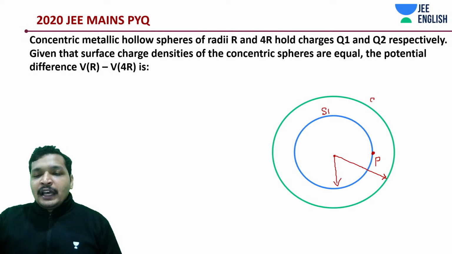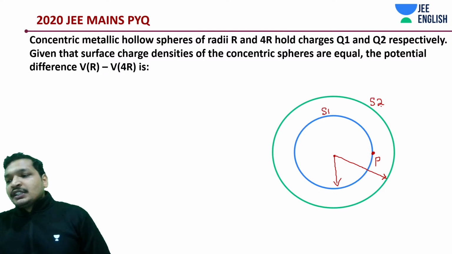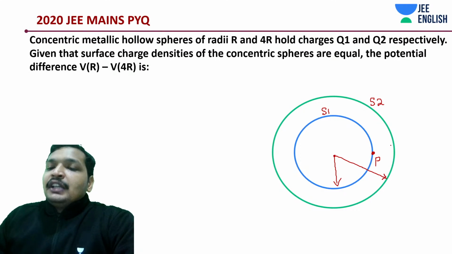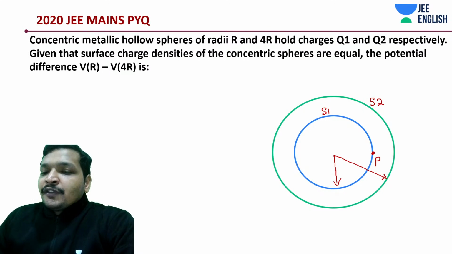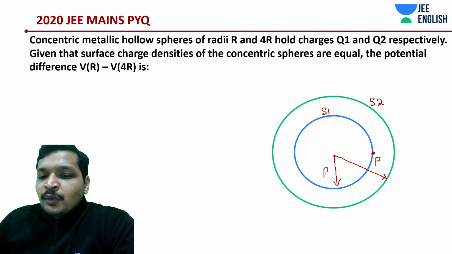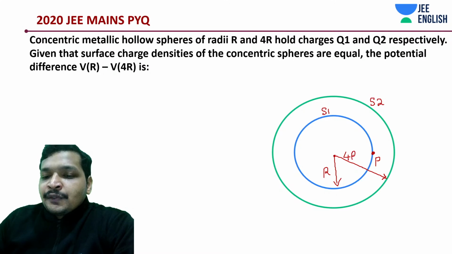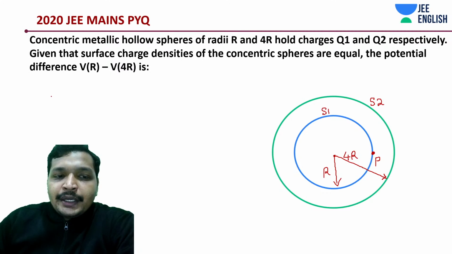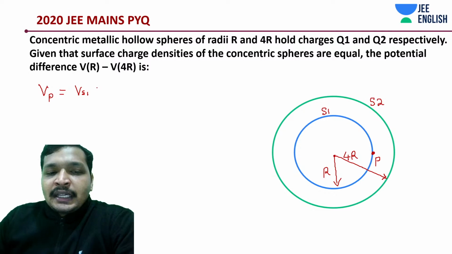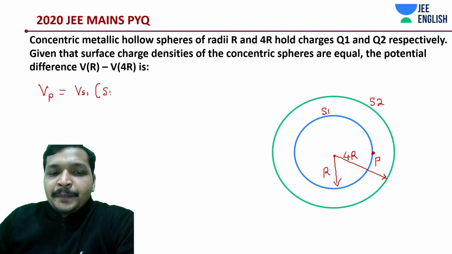Okay, this is a very popular kind of question, concentric shells, where you would have to calculate the potential at P or at Q. So let's first of all get started with P, at point P. This is shell 1, shell 2. Shell 1 has a radius r, shell 2 has a radius 4r. Of course, they are not up to this scale, as you understood. So what is the potential at P? It would be the surface potential, again I'm stating surface potential for shell 1.